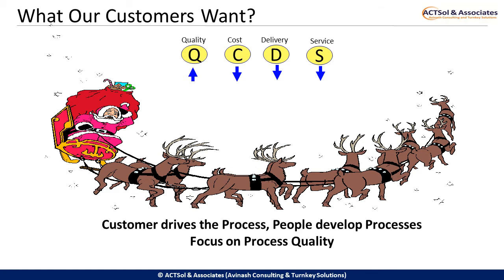But first, let us understand the first attribute, the quality. The other 3, cost, delivery, and service, are all connected to quality. In quality, we focus on 2 aspects: the stated needs and the implied needs.